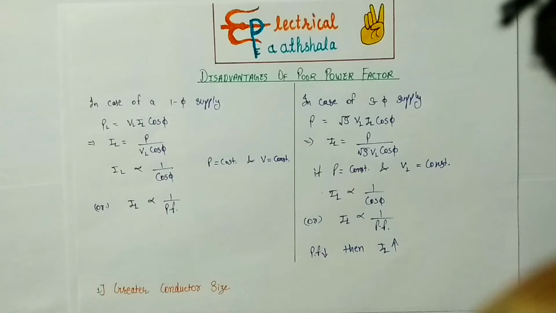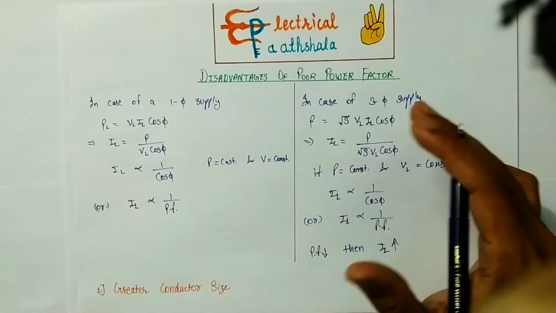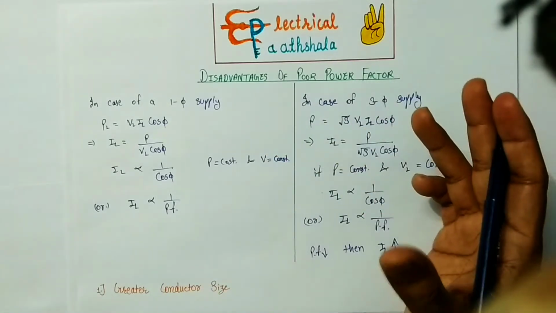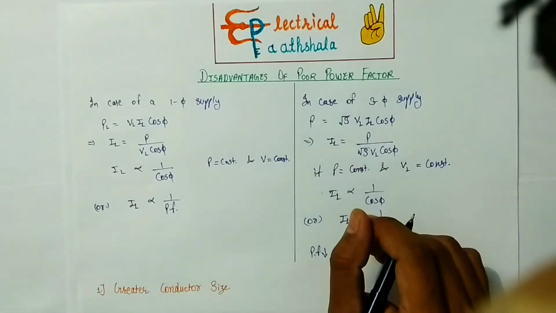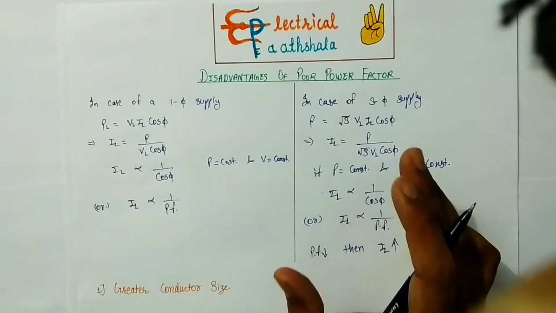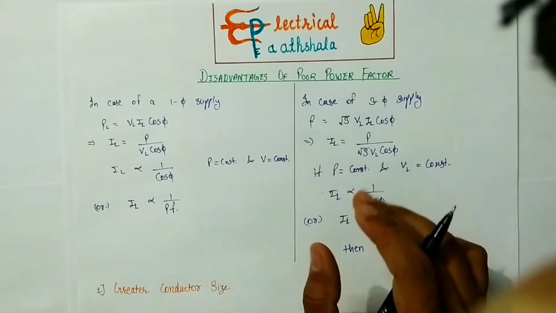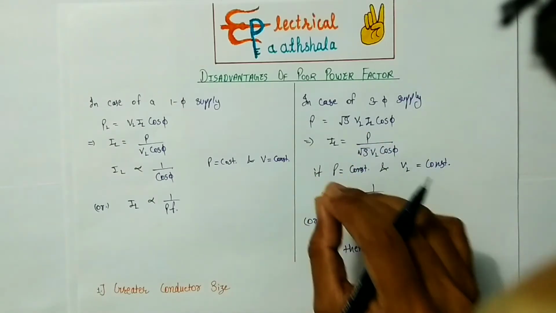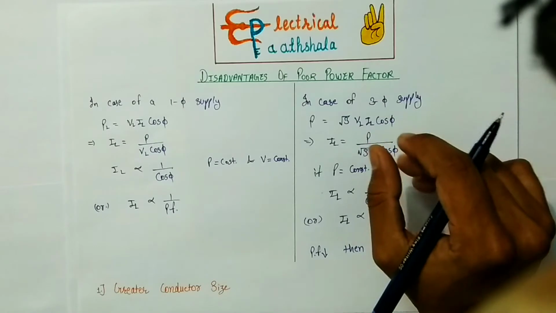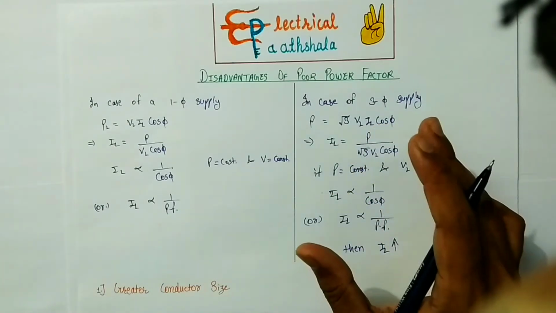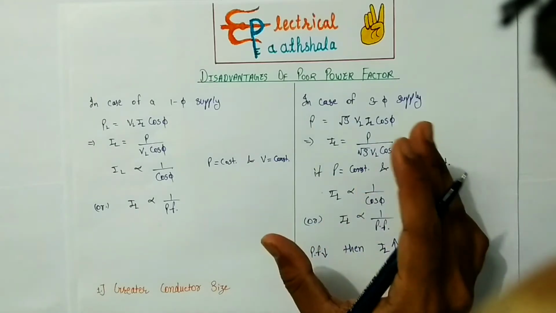Now as we know that the cables are rated to handle a certain amount of current flowing through them, but if a lot of large consumers with poor power factor are connected to the network, it means that they will increase the current flow through the network, and in this case the cable might overload. So to handle this increased amount of current, the suppliers have to increase the cross section area of the cables, or we can say that the suppliers have to increase the size of the conductor, which will increase the cost